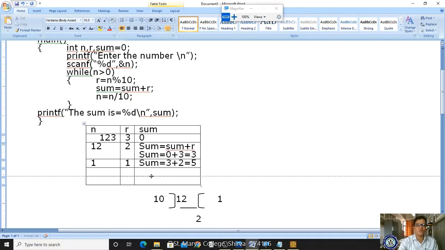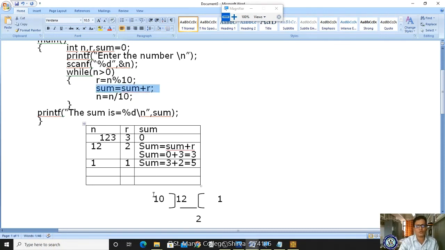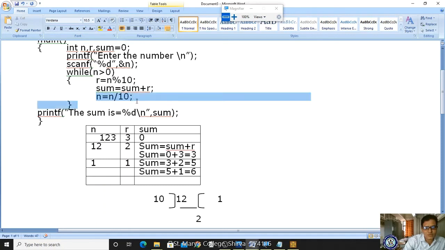Got it? If it is 1, next what you are doing, sum is equal to sum plus r. In sum it is 5 plus r. What is the r value, 1, that is equal to 6. Got it? If it is 6, then we have to continue the loop, right? While taking the division, it is the division operator. We are getting 1 by 10, it is 0. What is the new value of n, 0.